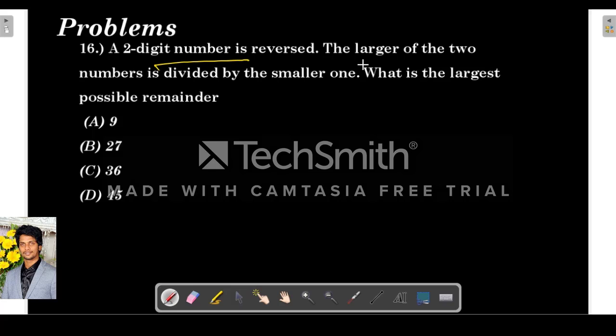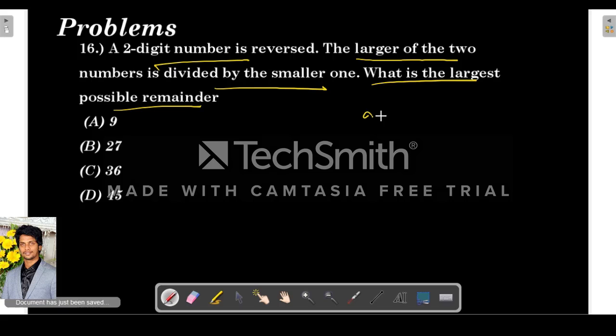A two-digit number, again a reverse-based question. See, the two-digit number is reversed. The larger of the two numbers is divided by the smaller one. What is the largest possible remainder? So for this, the largest possible two-digit number is 99. If we reverse this, it is the same. So let's take 98 instead. If we take 98, the reversal is 89.